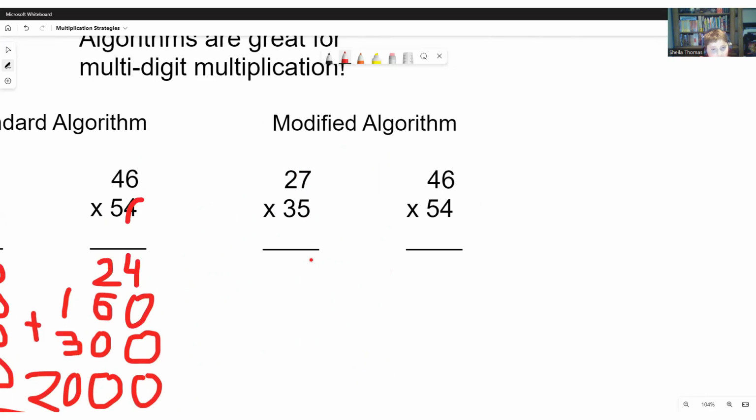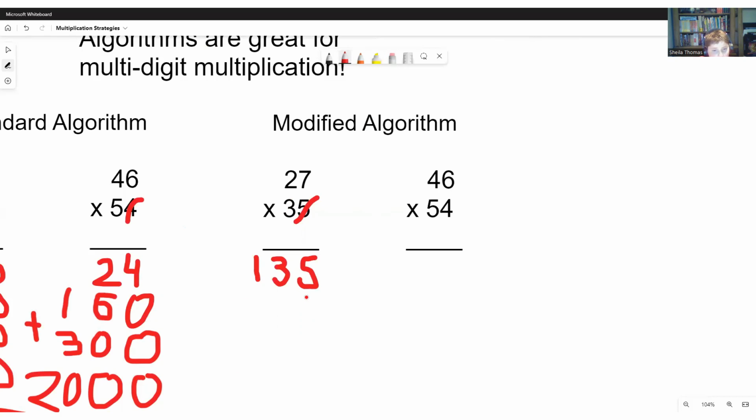So now 7 times 5 is 35. We write the 5 here, and we write the 3 on top. So now 5 times 2 is 10, so we have to add our 3, which is 13. So now we're done with our 5, and we're done with our 3, and we can just erase the 3. So now we move on to our 3.